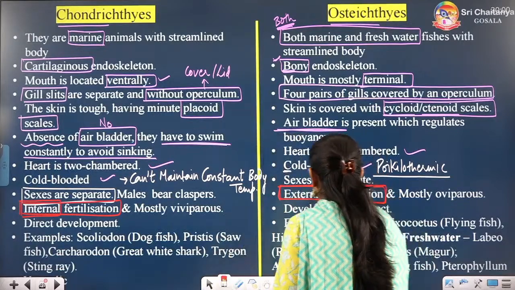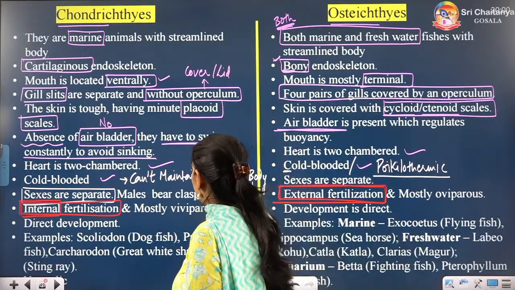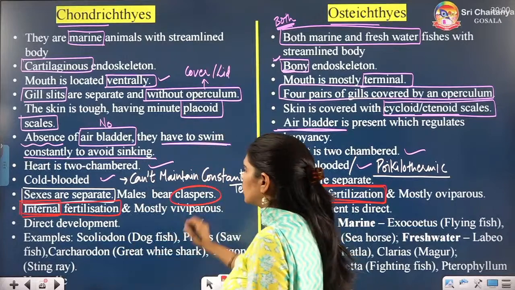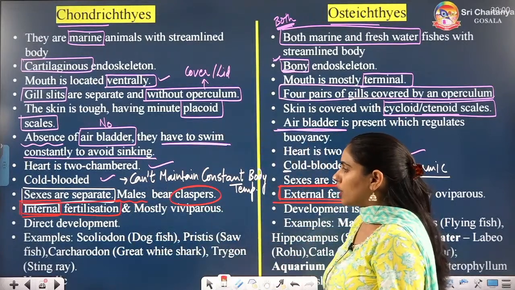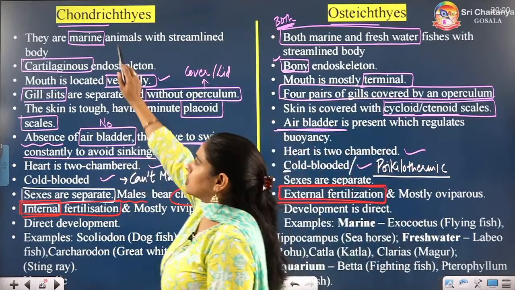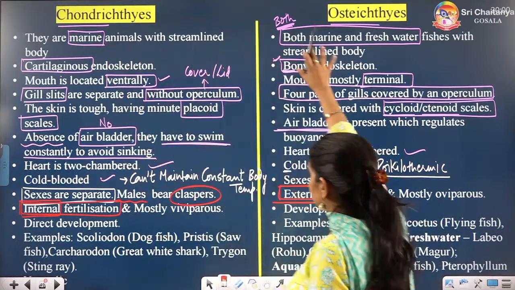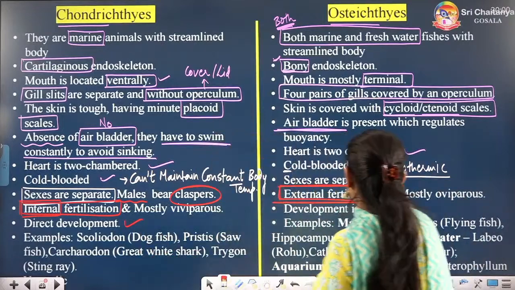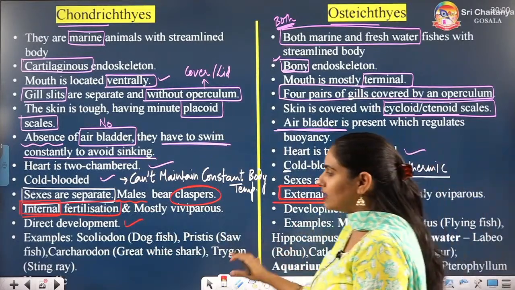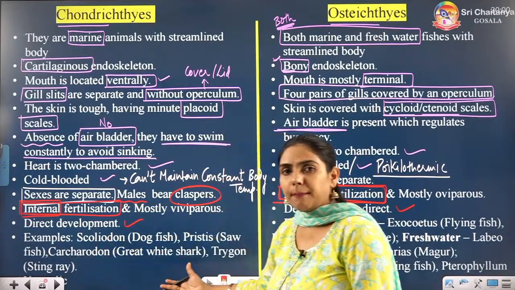In cartilaginous fishes, there is a copulatory organ which is present in the males. So, clasper is a copulatory organ of male which is present in cartilaginous fishes. It is not present in bony fishes. In both of them, development is direct, no larval stage, and these are the examples.